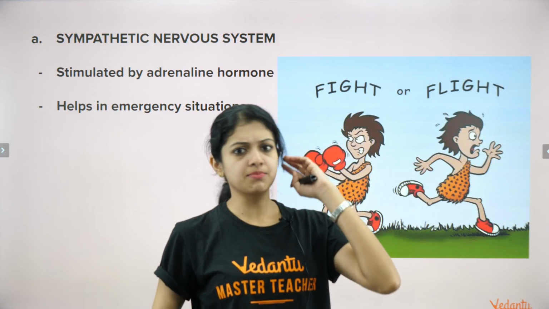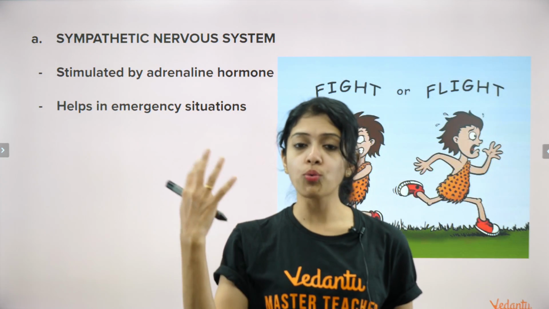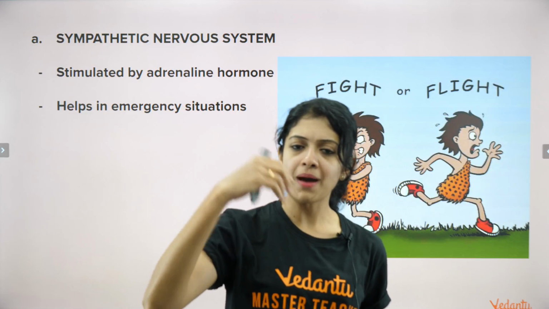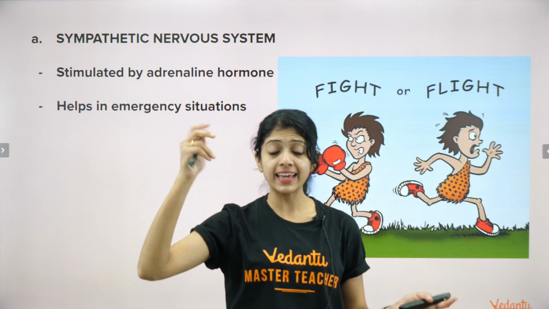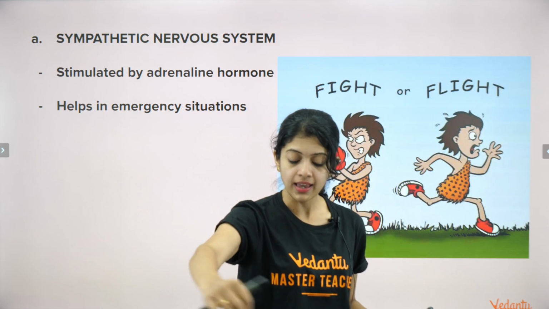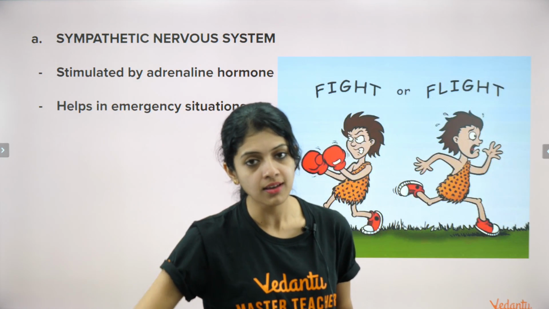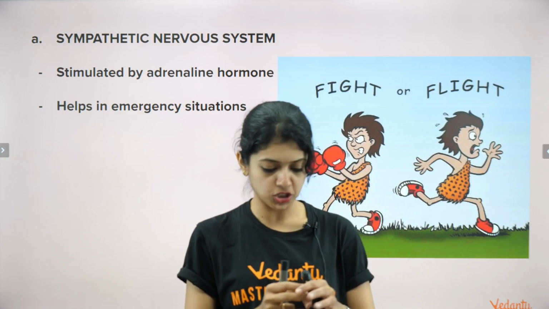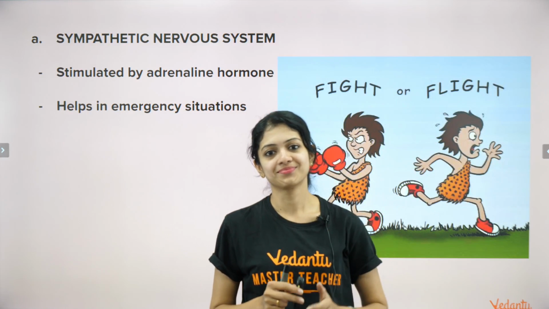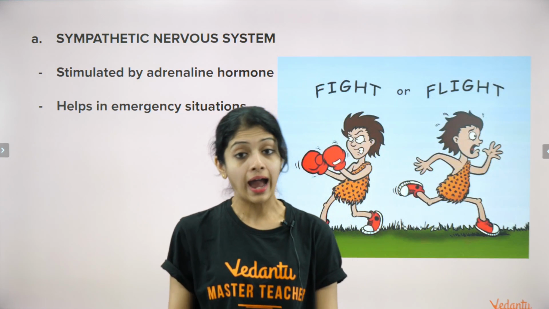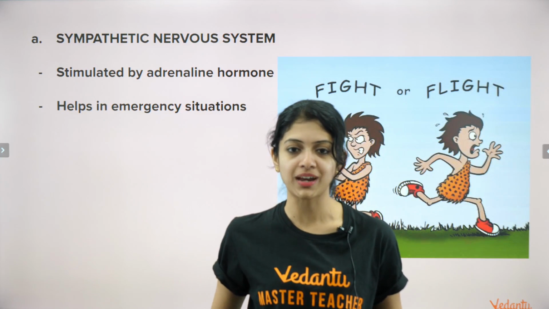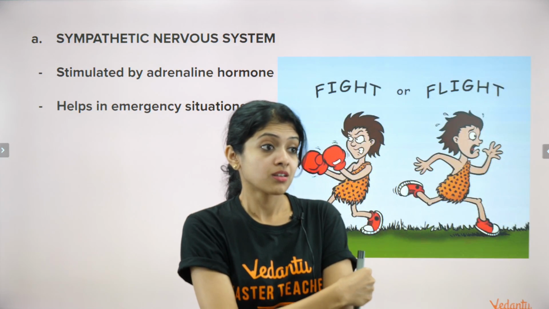Sympathetic nervous system. Now you tell me, if you imagine that you're walking on the road or walking in some garden, suddenly you see something creeping and crawling in front of you. It ended up being a snake. What would your reaction be? If it was me, anything wriggly, I would have just run away. I hope I would have the presence of mind for that. What would you do? Fight or flight?